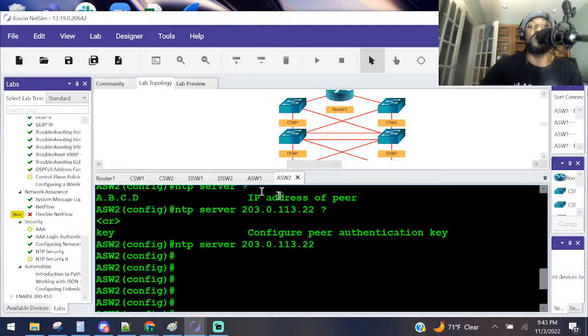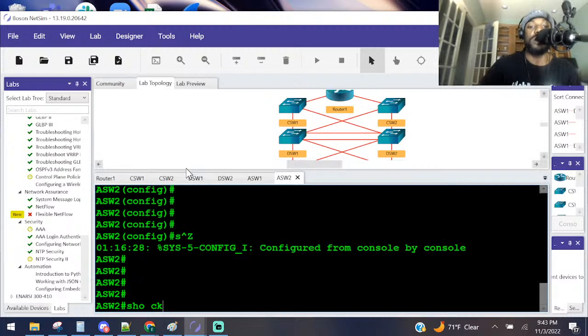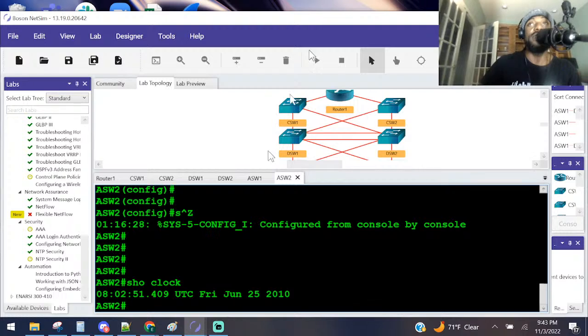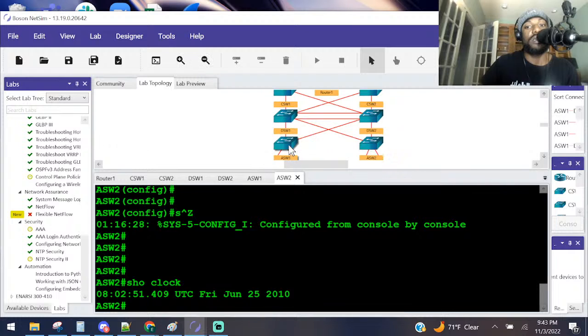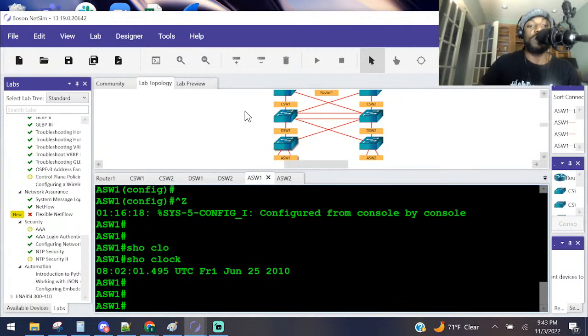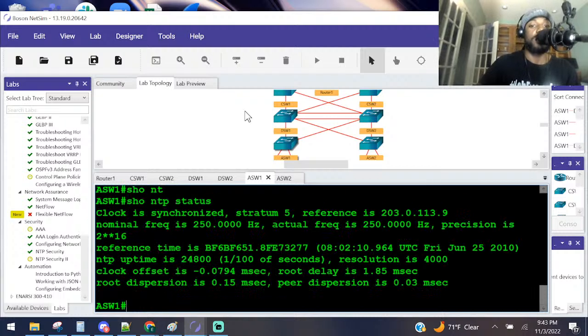But we showed his clock, and he's in 2010. Good. Are they synchronizing their time respectively? Yes, they are. On ASW1, display the status. Let's go to ASW1. Show NTP status. And I am synchronized. I'm at a stratum of 5.